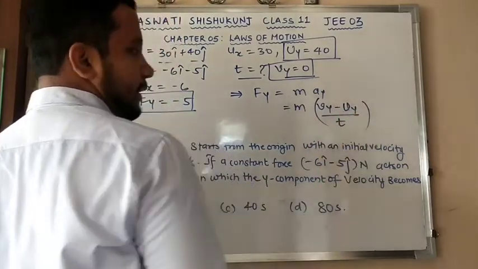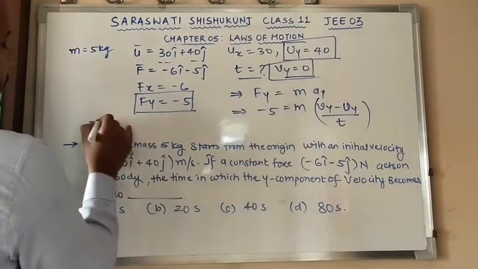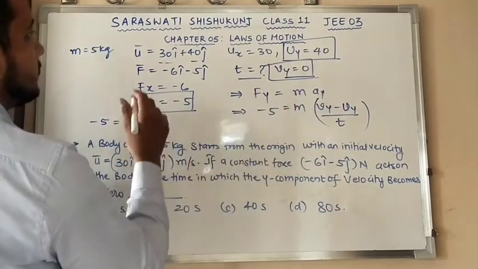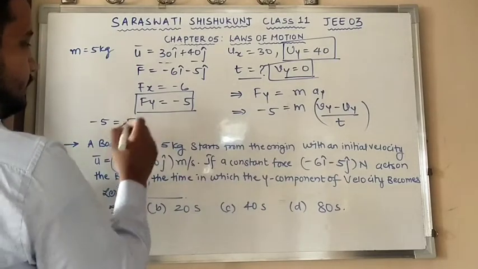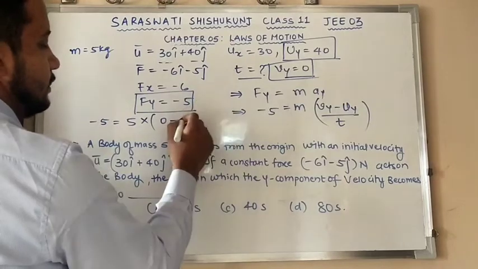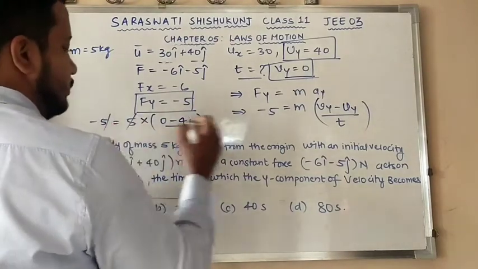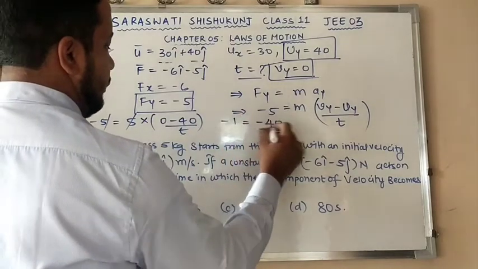Again the Fy component is minus 5. So I can write minus 5 equals mass, which is 5 kg, into final velocity 0 minus initial velocity 40, and I need to calculate the time period. This 5 is going to be cancelled, so minus 1 is equal to minus 40 by t.